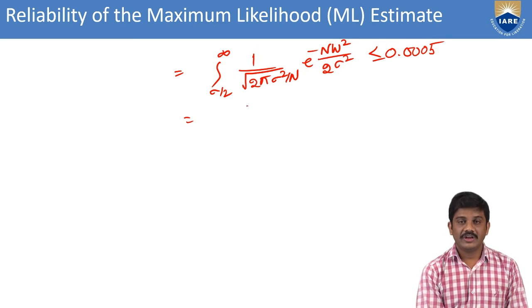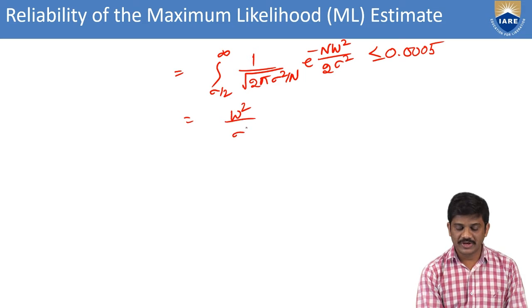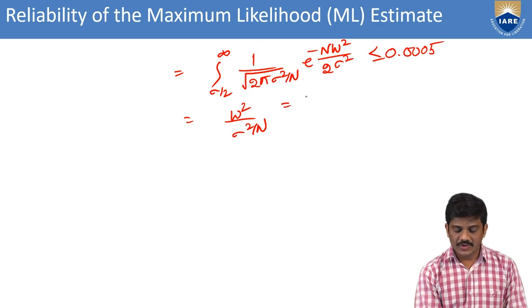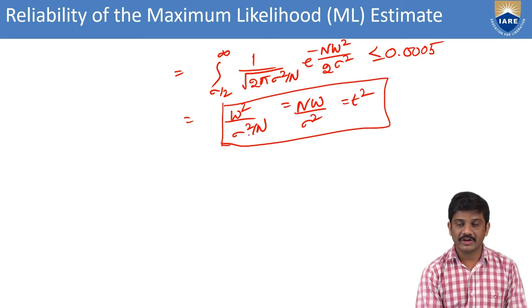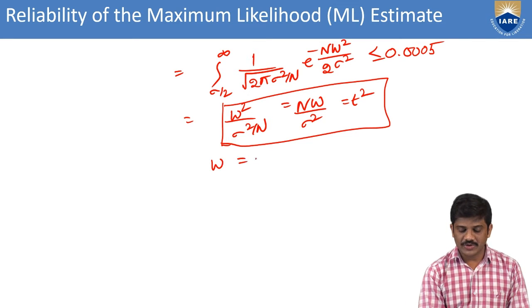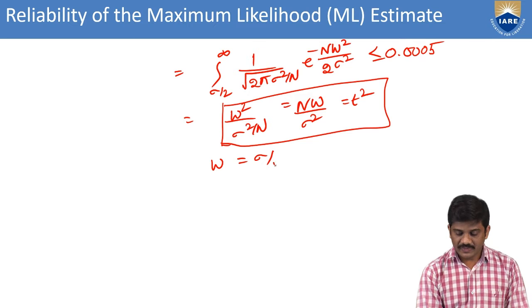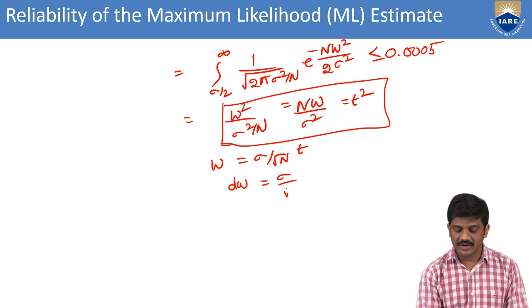Then we can write here, for computing purposes, we are taking n w square by sigma square equal to t square. Once you remember this, then we can use it in the further equations. Also we can write w equal to sigma by root n into t. Then we can go with the differentiation, dw equal to sigma by under root n dt.